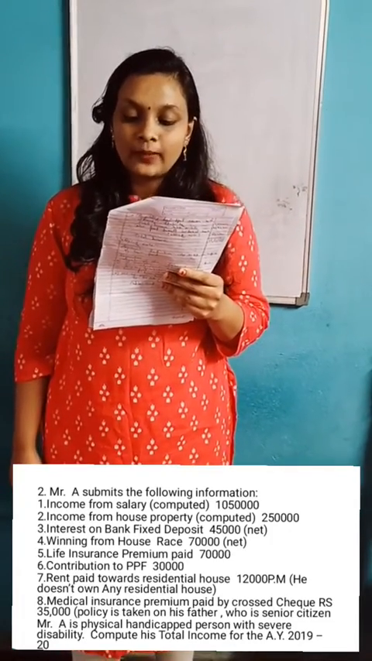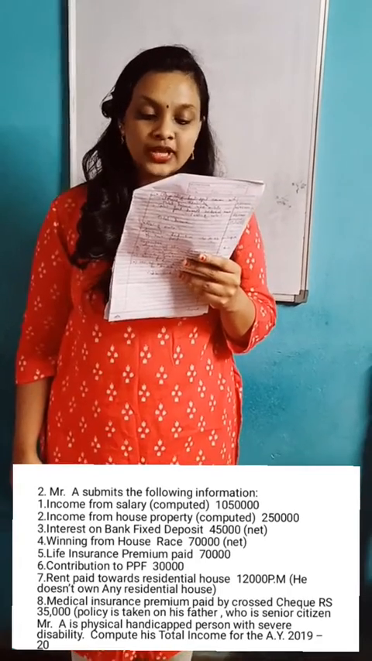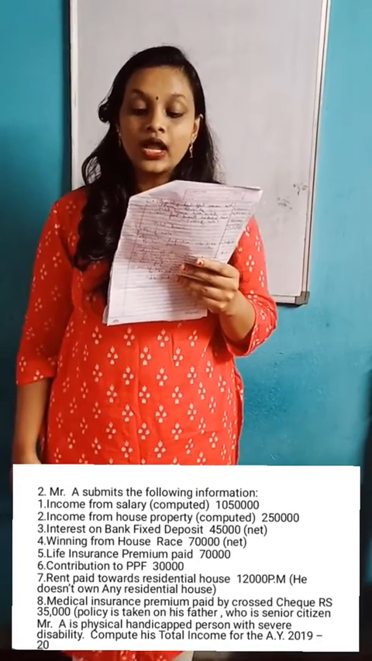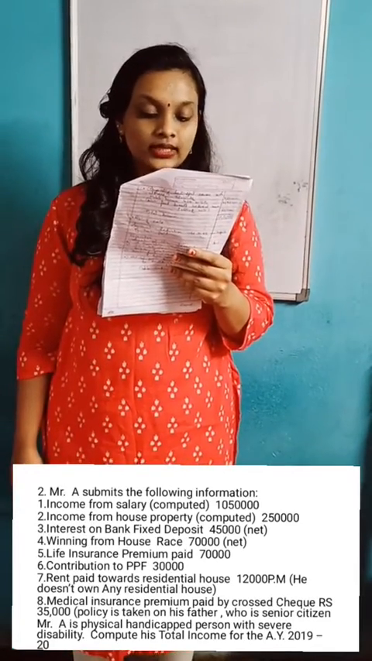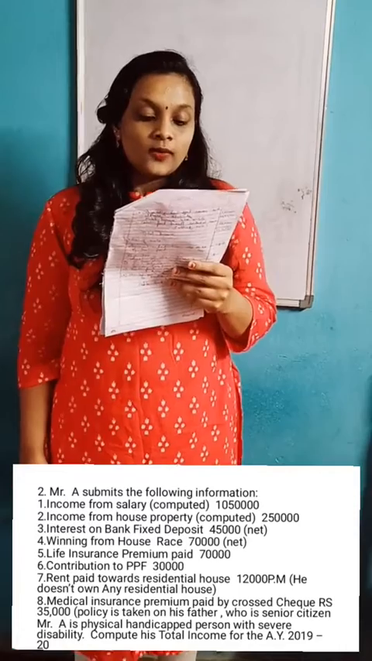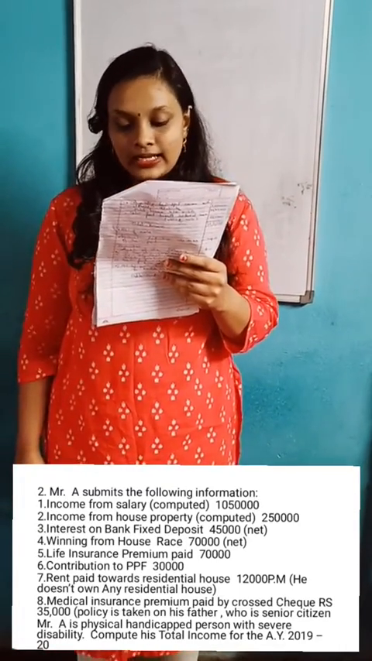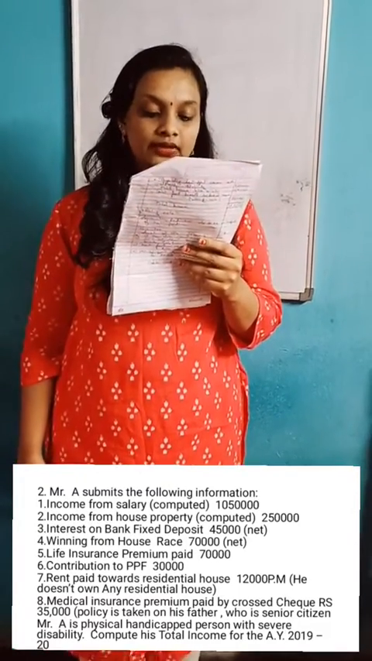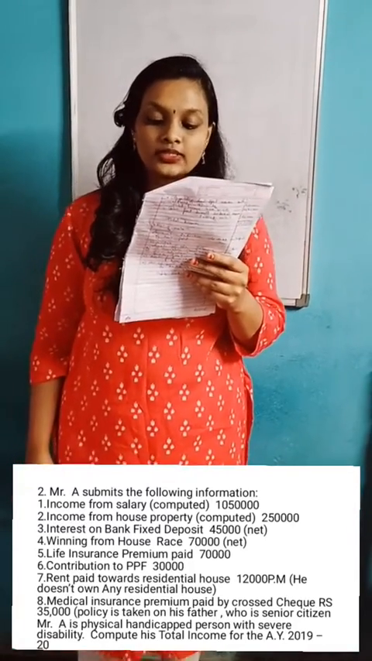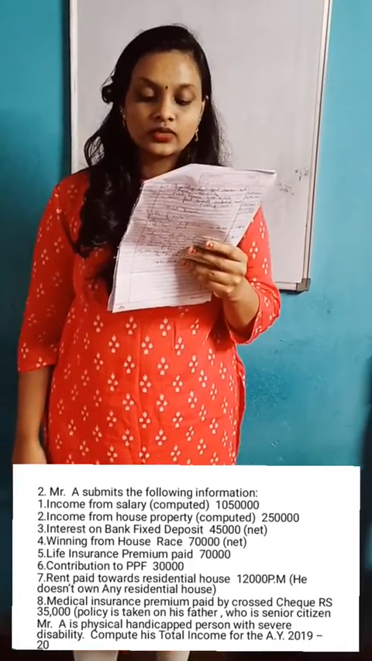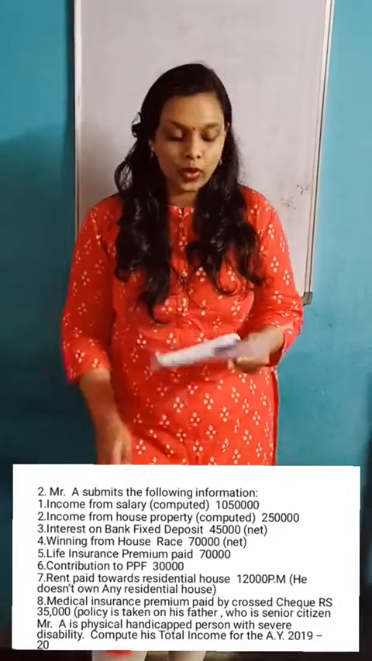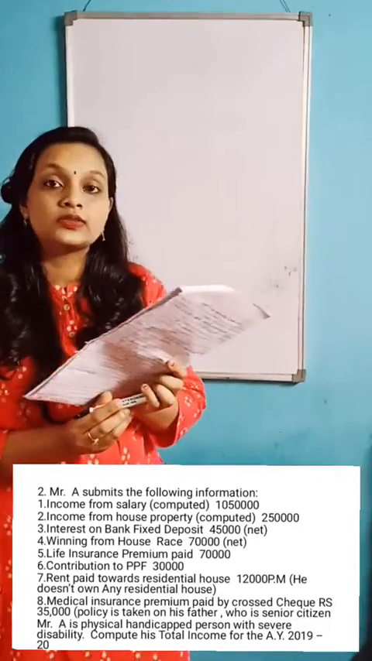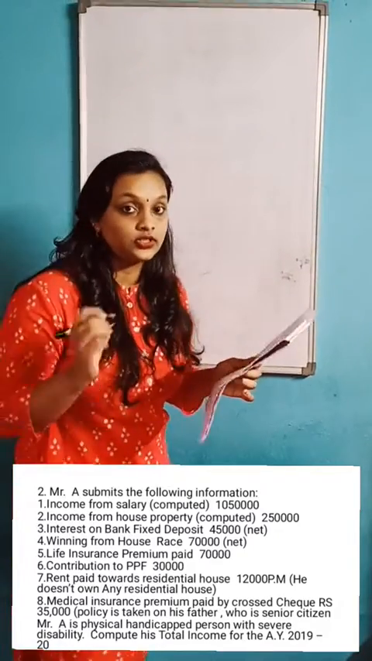Medical insurance premium paid by cheque rupees 35,000. Policy is taken on his father, who is a senior citizen. Mr. A is a physically handicapped person with severe disability. Compute his total income for the assessment year 2019-20. So this is the question. So let's solve the problem. Computation of total income of Mr. A for the assessment year 2019-20.